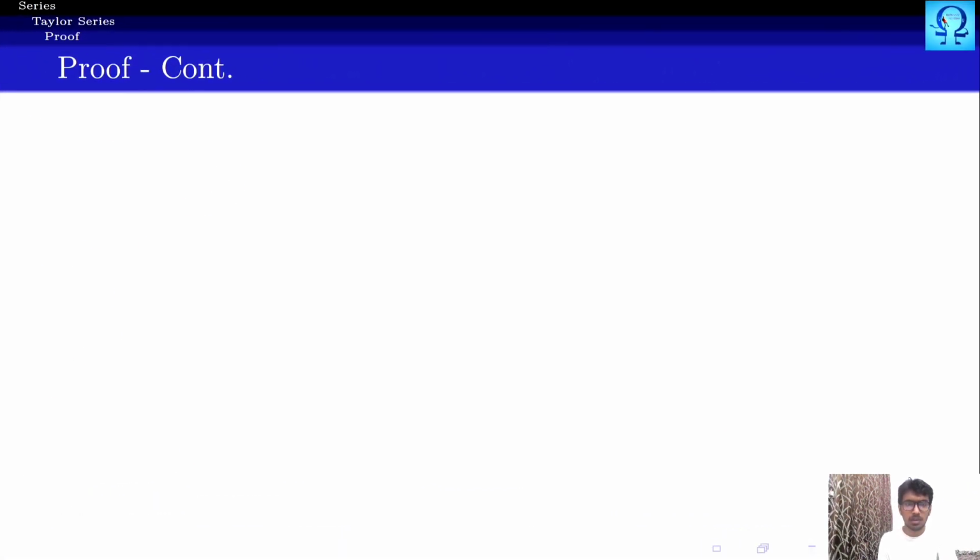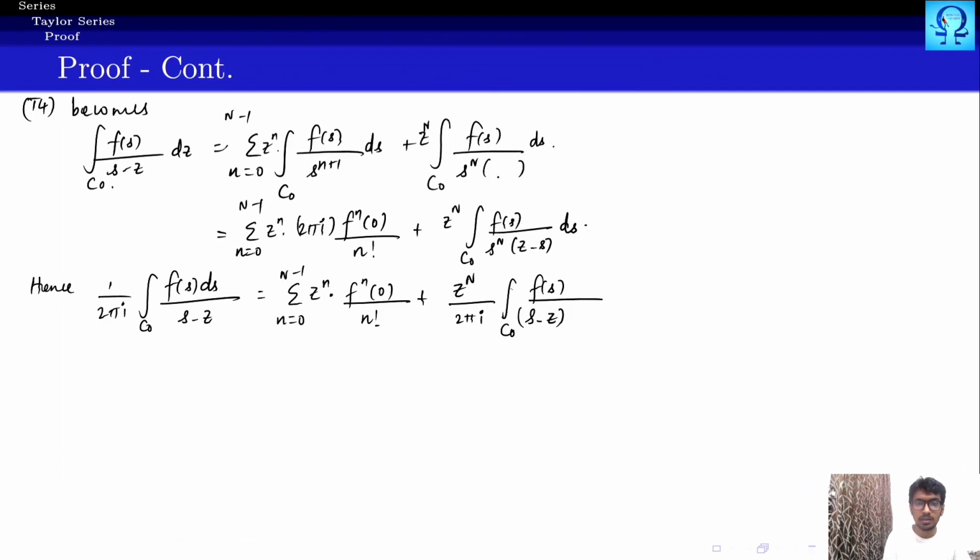Is that right? S minus z? Yeah, I have written z minus s. It is s minus z. This quantity into s to the power n ds.